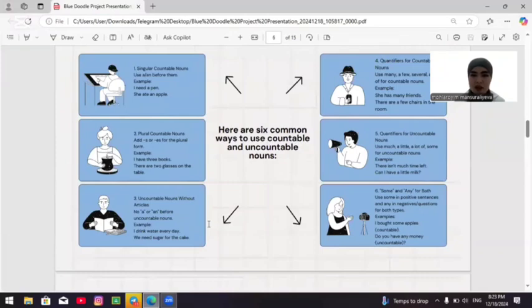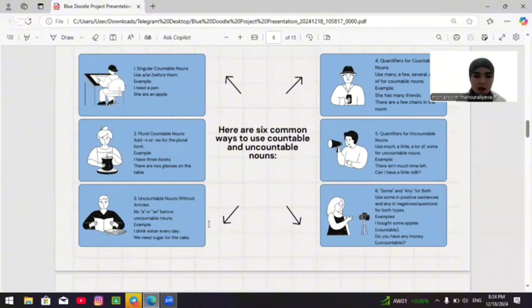Here are 6 common ways to use countable and uncountable nouns. First, singular countable nouns use a or an before them. Example: I need a pen. She ate an apple. Second, plural countable nouns: add s or es for the plural form. Example: I have 3 books. There are 2 glasses on the table.